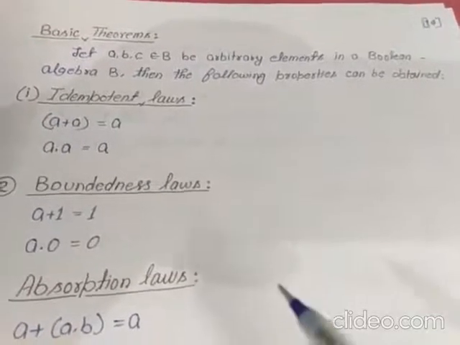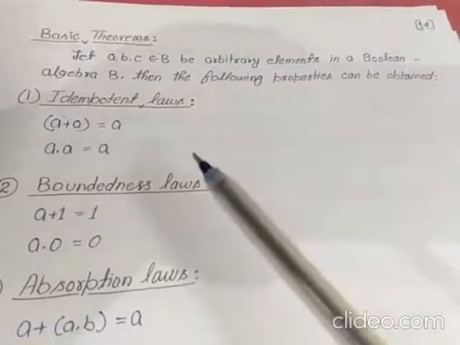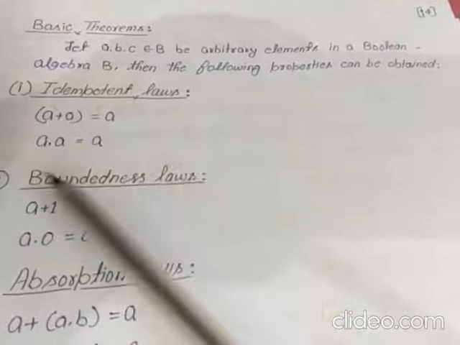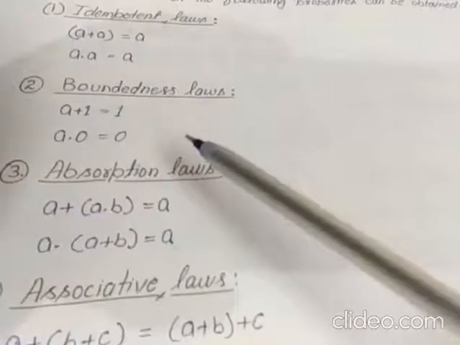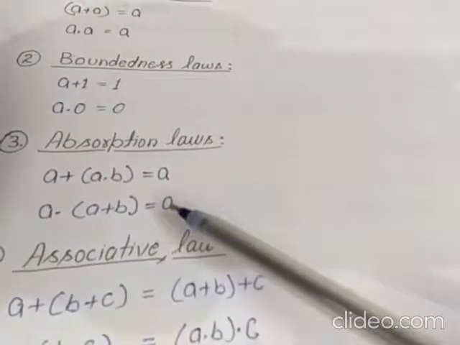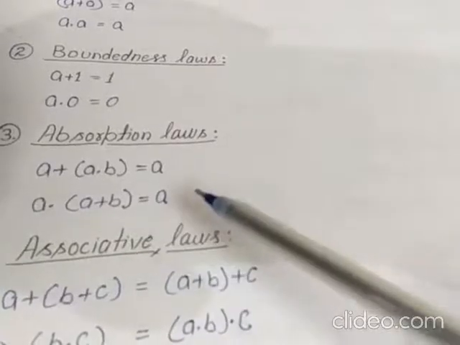Here we are seeing the properties satisfied by the Boolean algebra. First is the idempotent law, that is a plus a is equal to a, a dot a is equal to a. Boundedness law: a plus 1 is equal to 1, a dot 0 is equal to 0. Absorption law: a plus a dot b is equal to a, or a dot (a plus b) is equal to a.